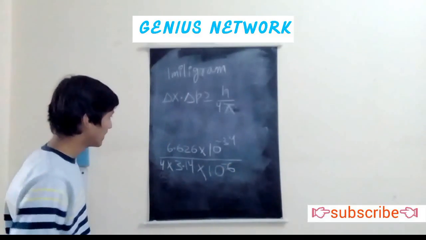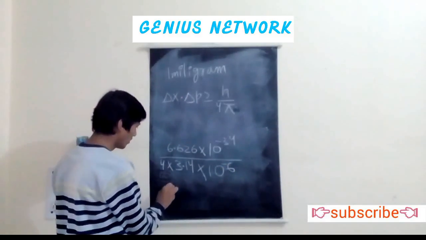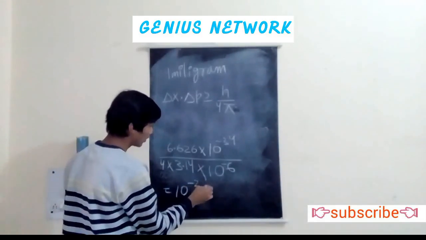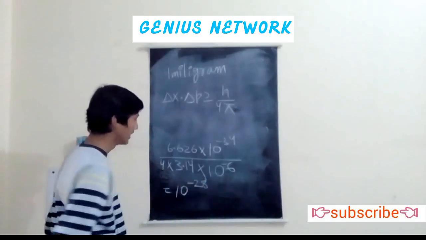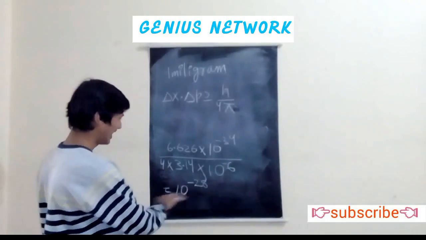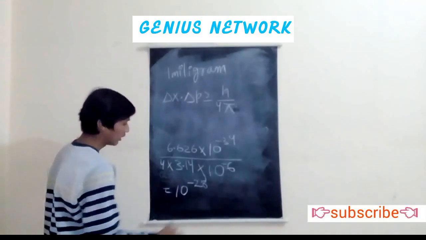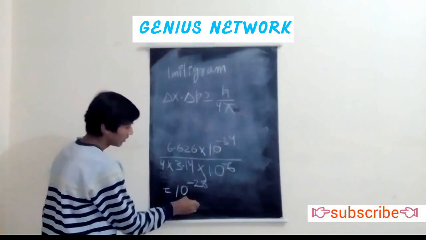The calculation is very complex, so the result will be 10 raised to the power minus 28. As you can see, this value is very insignificant, so we ignore it.